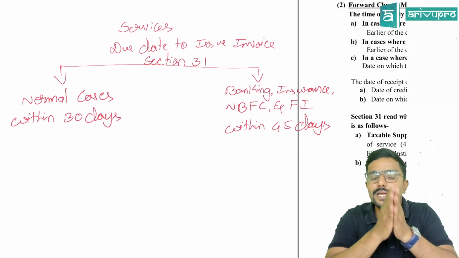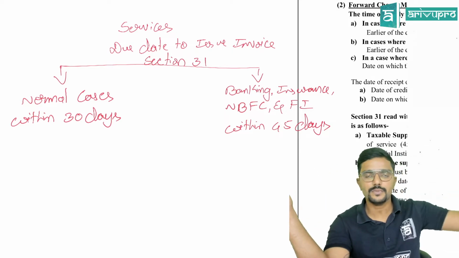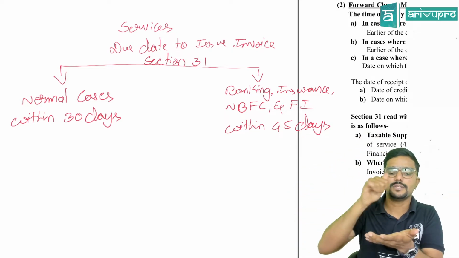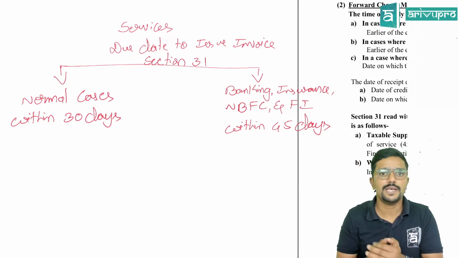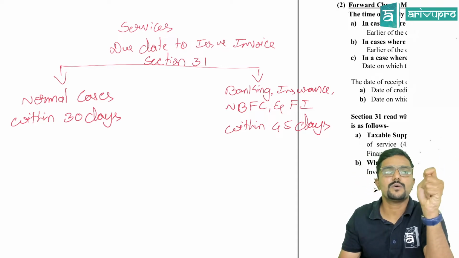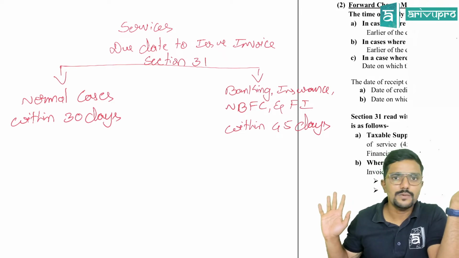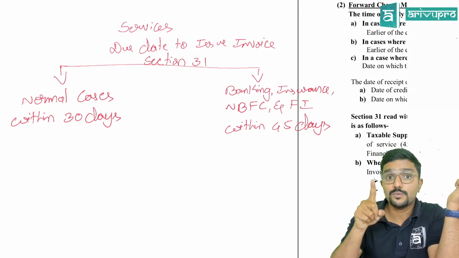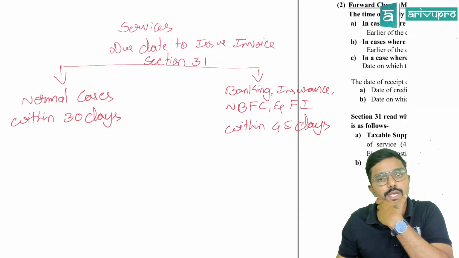See, if the supplier, who is supplier, if it is not mentioned, always follow normal case, guys. If they have clearly given in the question, the supplier is banking, insurance, or financial institution, or NBFC, then only it is 45 days. In all other case, it is 30 days. In the question, they are not given who is the supplier. Always apply 30 days. This is what? Due date to issue invoice.